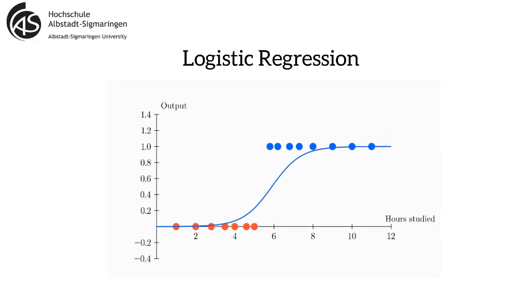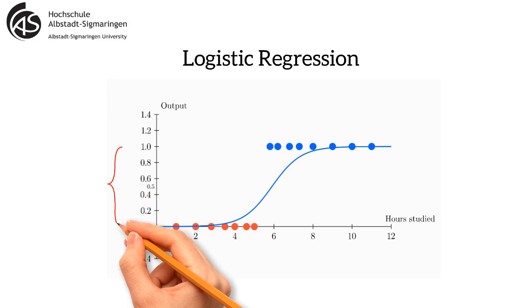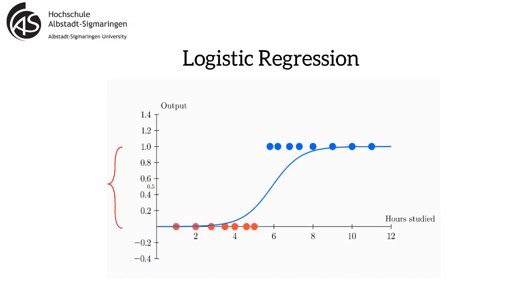That is where the sigmoid function comes in. The sigmoid function takes any number and squeezes it into a value between 0 and 1. It gives an S-shaped probability curve that rises from mostly fail to mostly pass as hours studied increase. Logistic regression works like this. First, it builds a linear formula like a straight line model using the inputs. Then it passes the result of that formula into the sigmoid to get a probability.